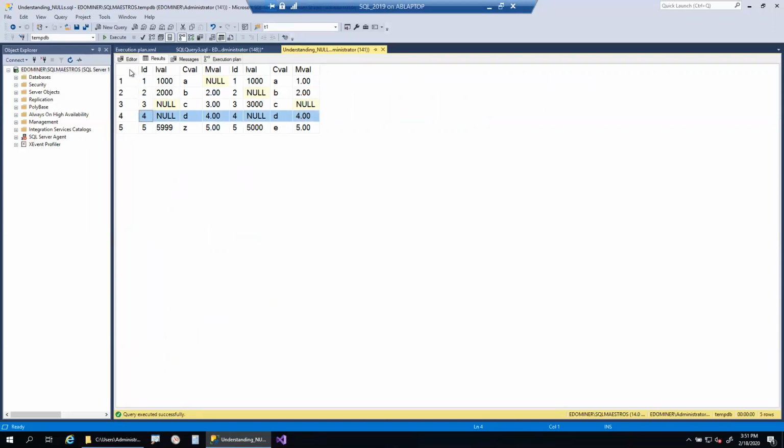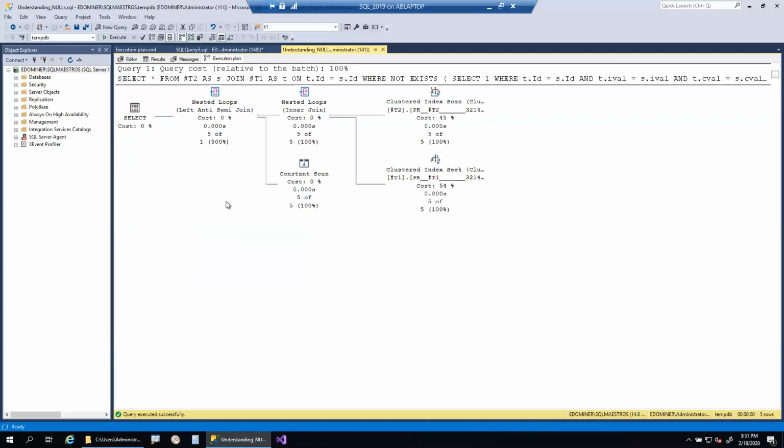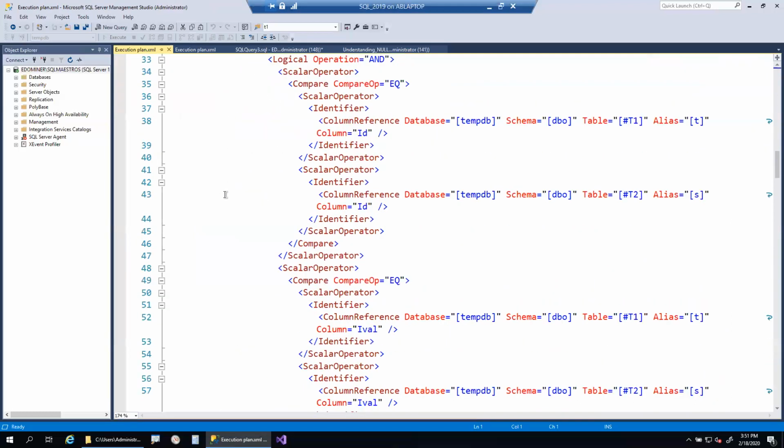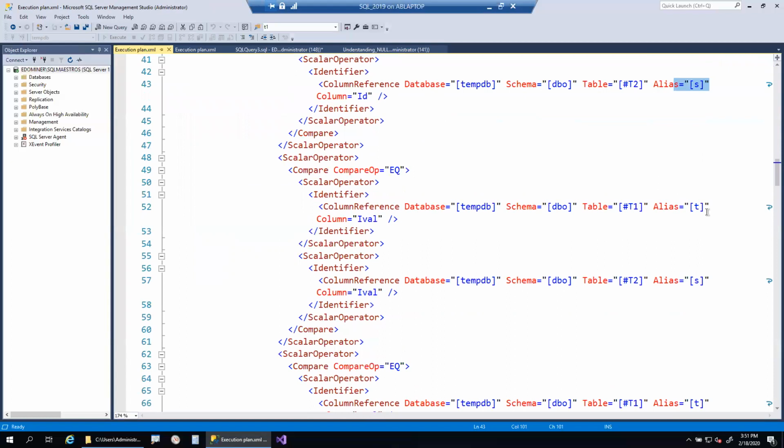This query returns an incorrect result set, because if you look into the execution plan, the show plan XML, and scroll down, you can see that t dot I value and s dot I value are compared using the equality operator. If you use the equality operator, two nulls cannot be equal. If you use the IS operator, two nulls can be equal.